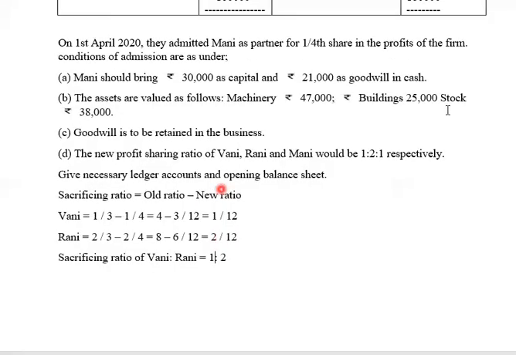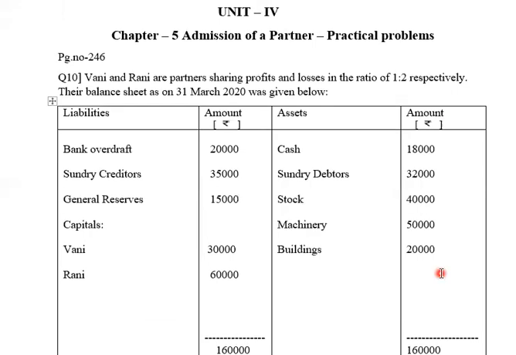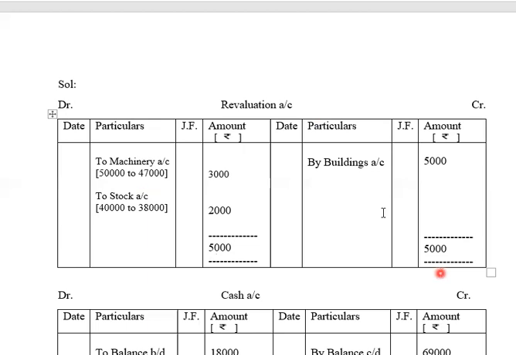Then we have buildings 25,000. ऊपर buildings की value 20,000 है, उसको 25,000 करना है. There is increase in value of asset, so it will be recorded on credit side as by buildings account 5,000. तो पहले उसकी value क्या थी? It was 20,000. इसको अपने को 25,000 करना है.